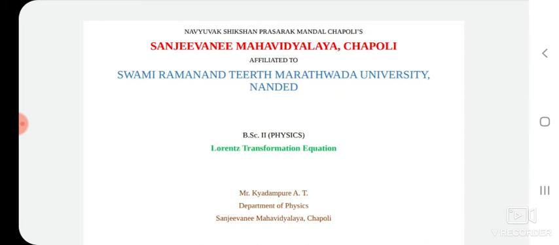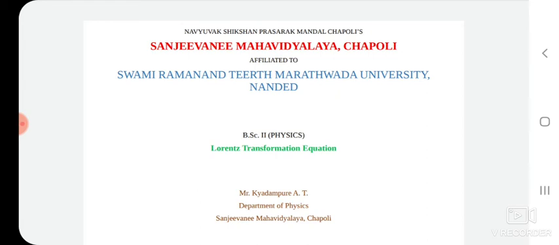Today, we are going to start with a new topic, that is the Lorentz transformation equation. In the last lecture, we discussed the Galilean transformation, Newtonian relativity, frames of reference, and so on. Now, we are going to extend that topic and move towards the Lorentz transformation equation.